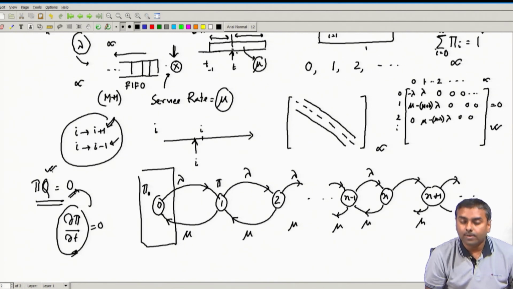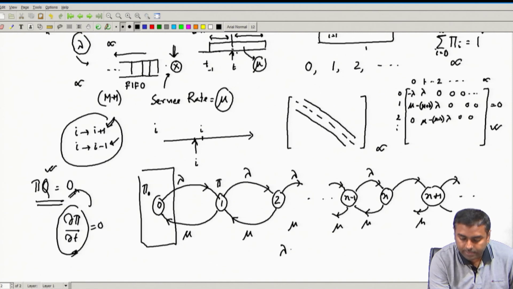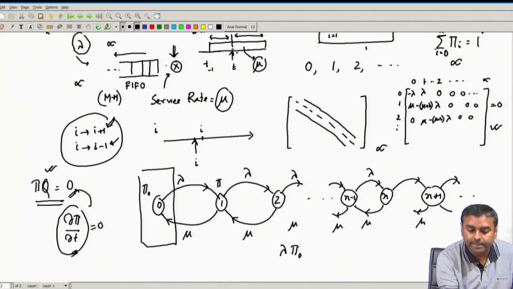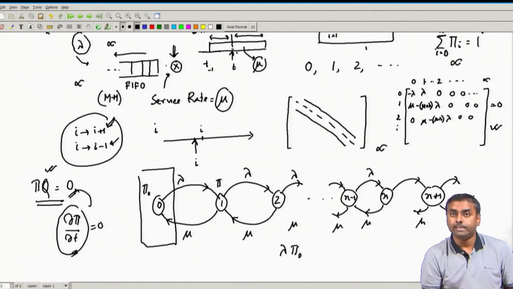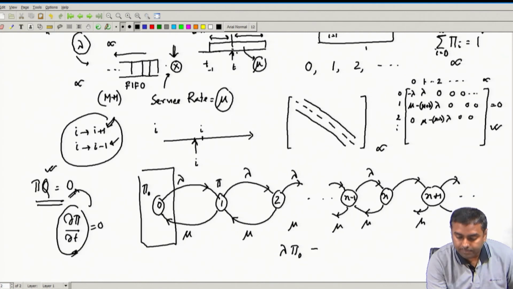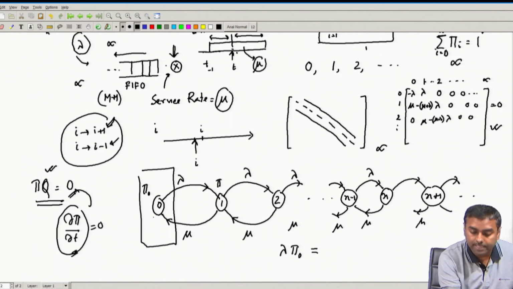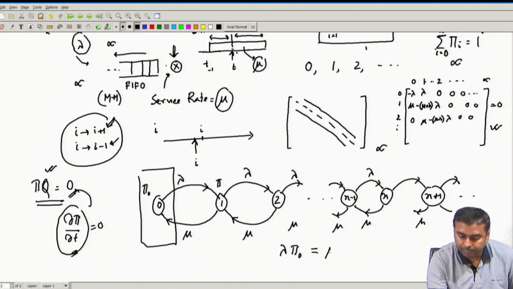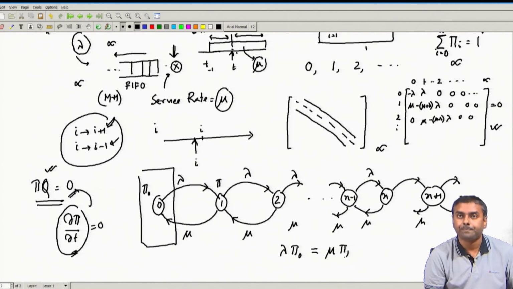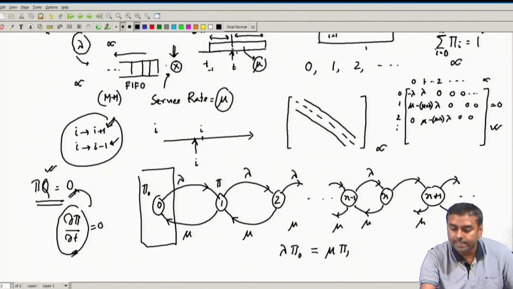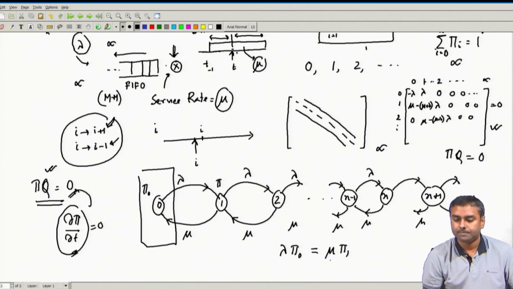So what I can say is lambda into pi 0, the overall rate of outgoing probability, must be balanced by the incoming probability, which is mu into pi 1. That is the first equation we have got.